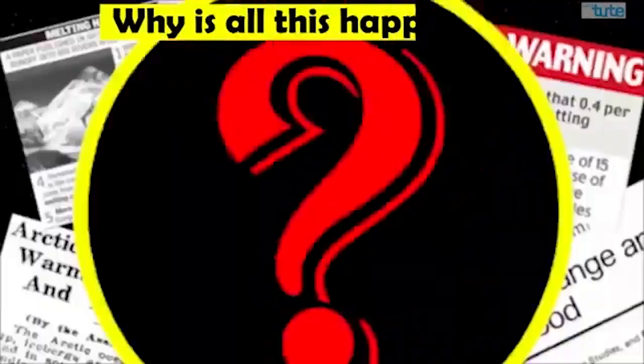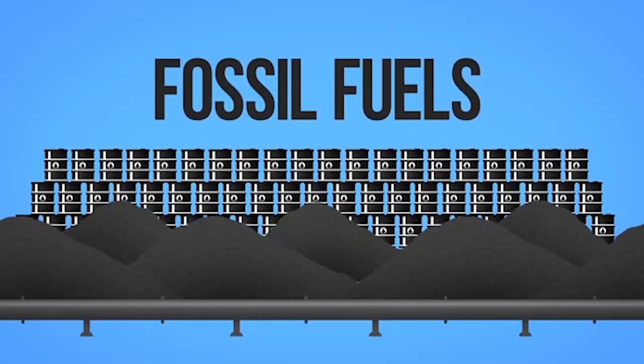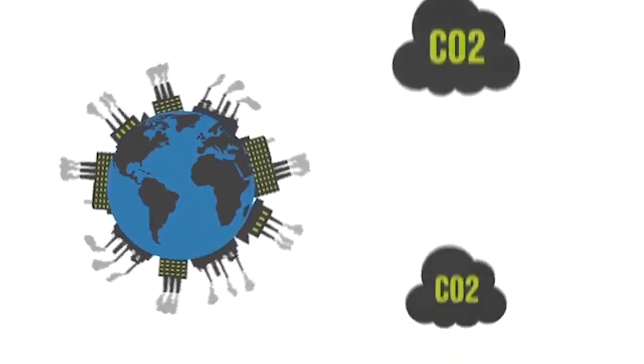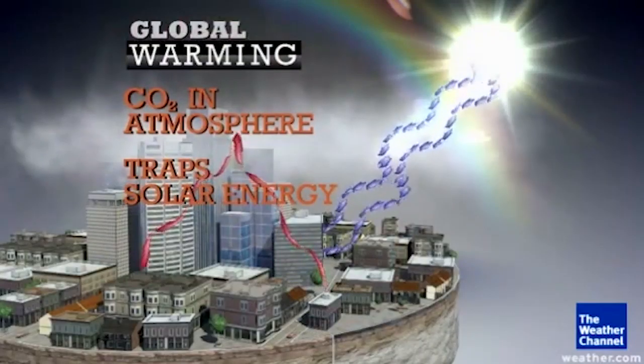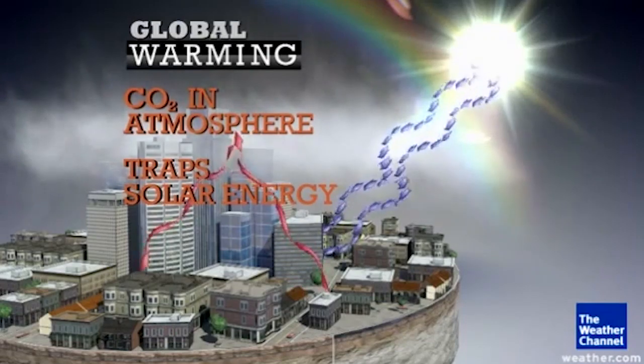Next, we will see why global warming happens on our Earth. First reason is burning fossil fuels. The burning of fossil fuels is the largest source of emission of carbon dioxide in the atmosphere, which is one of the greenhouse gases that allow radiative forcing and contribute to global warming.